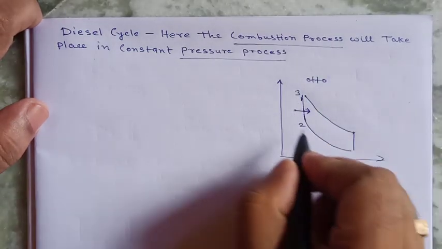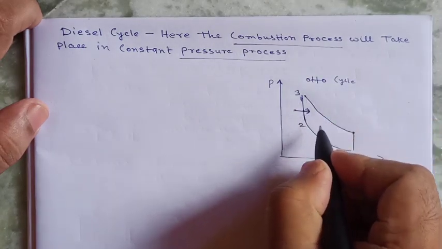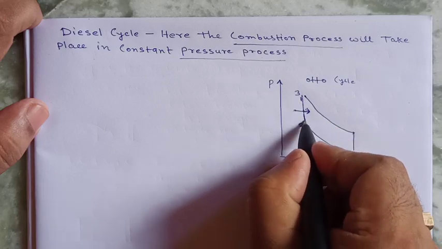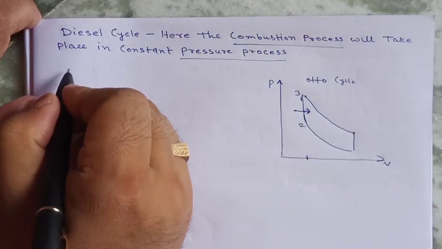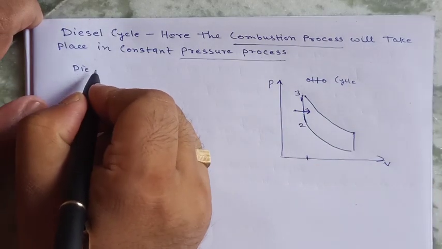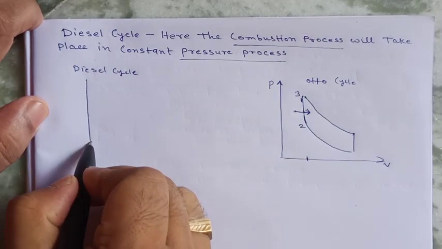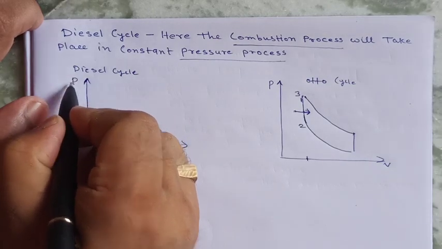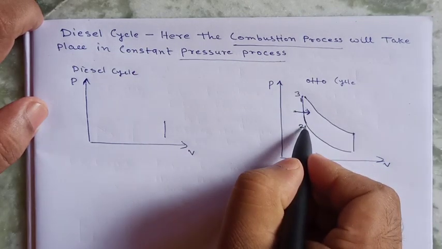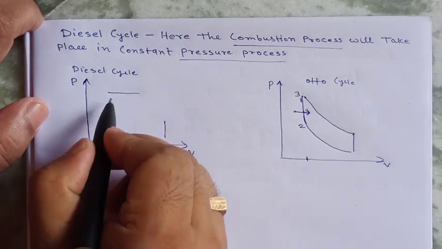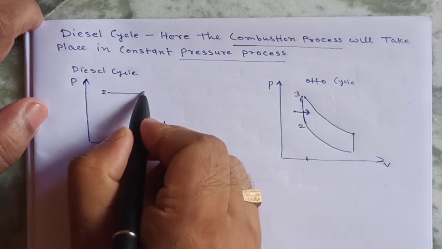For the Otto cycle this is a constant volume process; you can see that at 2 the volume is up to that, and at 3 up to that. But for the diesel cycle, the PV diagram will be the same, but this 2 to 3 process will be horizontal, because here the pressure at 2 and at 3 will be the same.